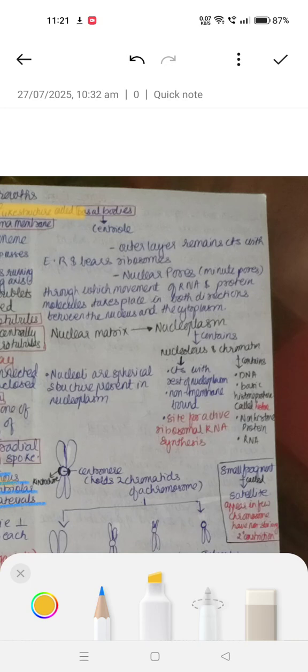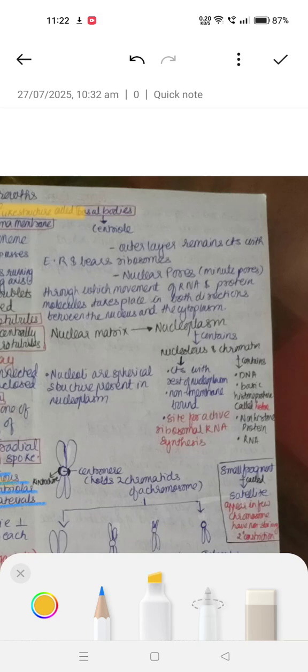The nucleolus is a non-membrane bound structure, the site for active ribosomal RNA synthesis. So where does active ribosomal RNA synthesis occur? It occurs in the nucleolus. Chromatin contains DNA and basic histone proteins, called histones, as well as non-histone proteins and RNA. The nucleoli are spherical structures present in the nucleoplasm.